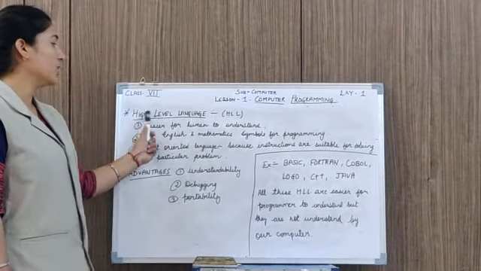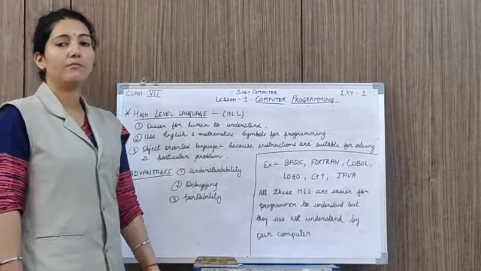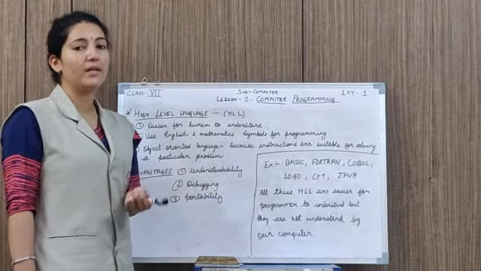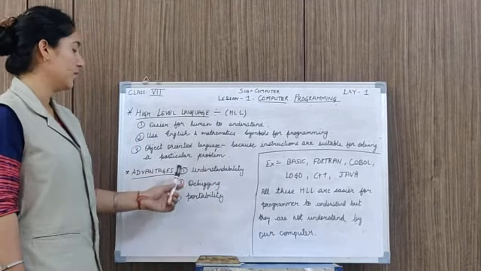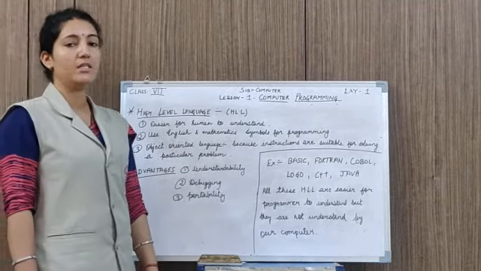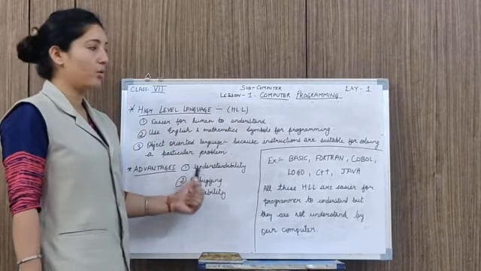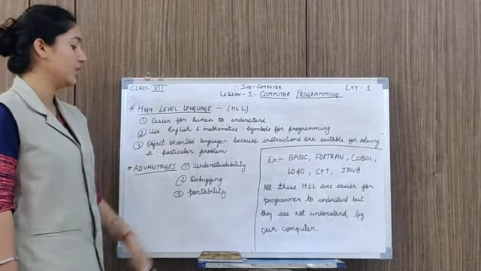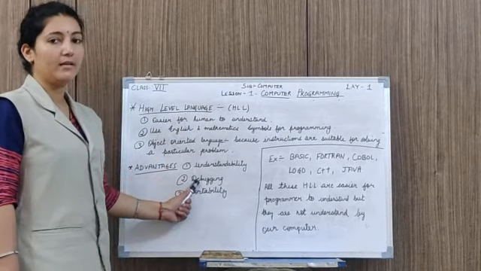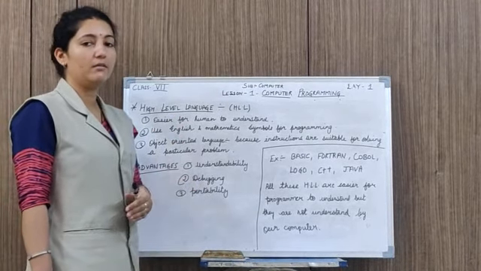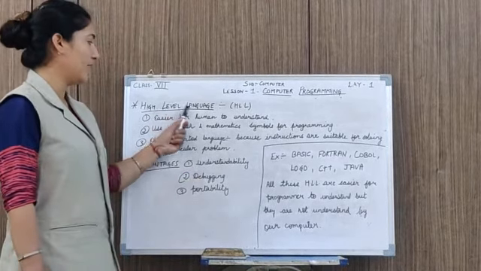Next, what are the advantages of high level language? The first is understandability. As I told you, this language is very easy to understand and easy to write, so understandability is the main advantage. Then debugging. Debugging means detecting the errors and removing the errors. If we write any program in high level language, we can detect the errors in the program and remove them, which is known as debugging. So debugging is very easy in high level language.